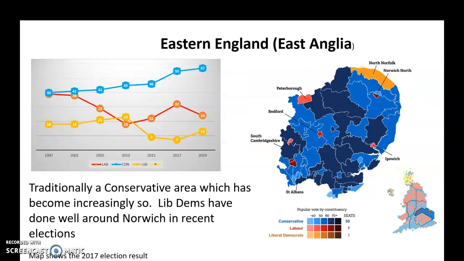Moving south, in the southeast of England, so East Anglia basically, it's traditionally quite a Conservative area. It was neck and neck in the 1990s under Blair, but again, Labour's real high point, wasn't it, under Blair? And then the Conservatives have regained kind of their dominant force in East Anglia.